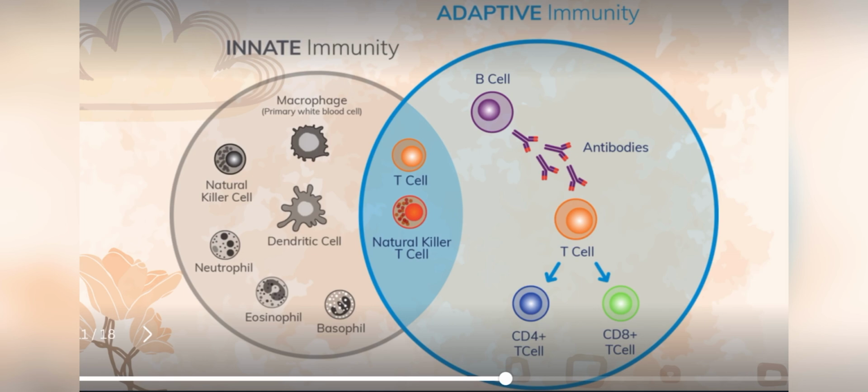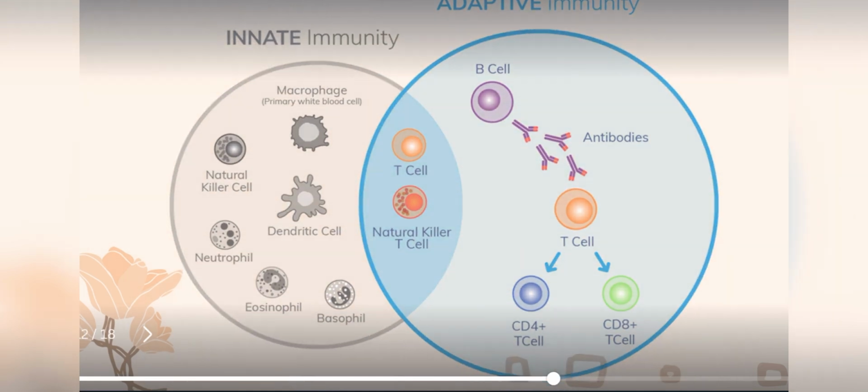In our innate immunity, we have macrophages, natural killer cells, dendritic cells, neutrophils, eosinophils, and basophils. In our adaptive immunity, we have B cells, antibodies, T cells, CD4 plus T cells, and CD8 plus T cells. The T cells and the natural killer T cells assist both the innate and adaptive immunity of our body to protect us against infections and inflammations.